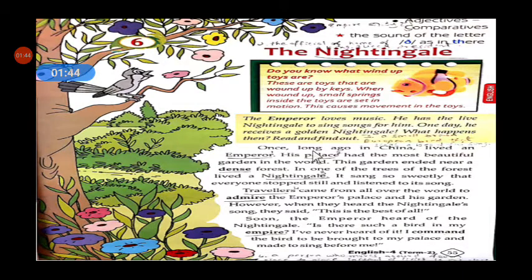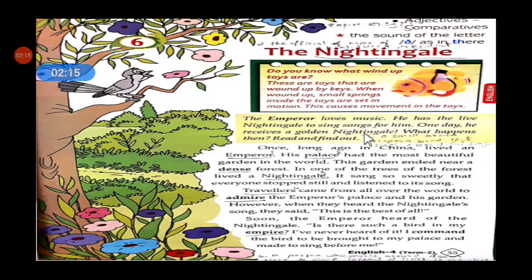He has a live nightingale to sing songs for him. Live means the nightingale which is having life, that is a real nightingale, to sing songs for him. So there is a nightingale that sings beautiful songs for the emperor. Okay, so one day he receives a golden nightingale.